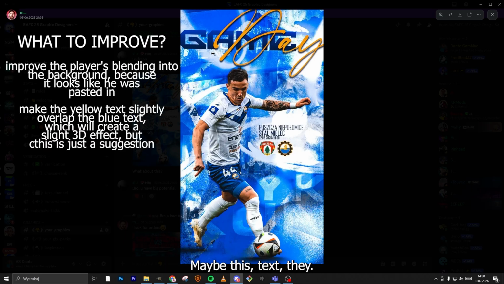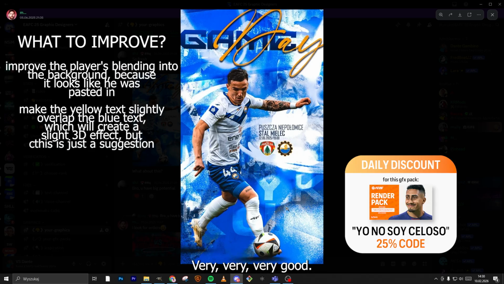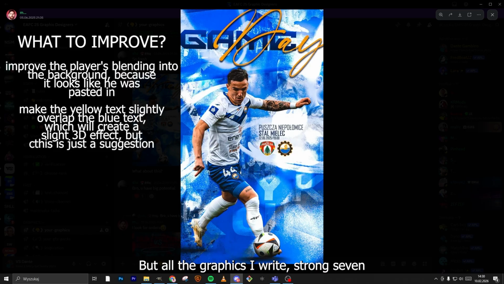Maybe make this text so that some parts are behind the player, with some 3D effects. The text Puszcza, Stal Mielec are good, logos are good, background very good. I rate the whole graphic a strong 7 out of 10.